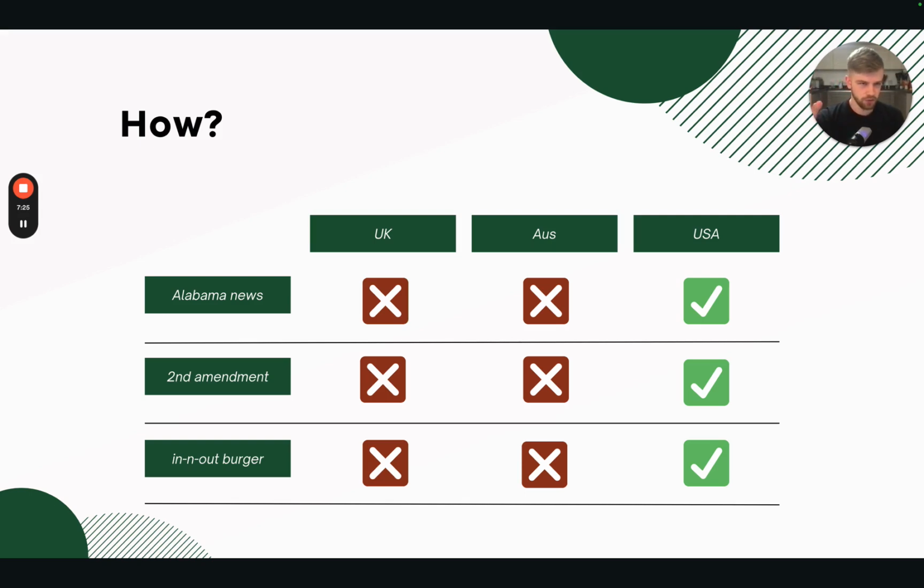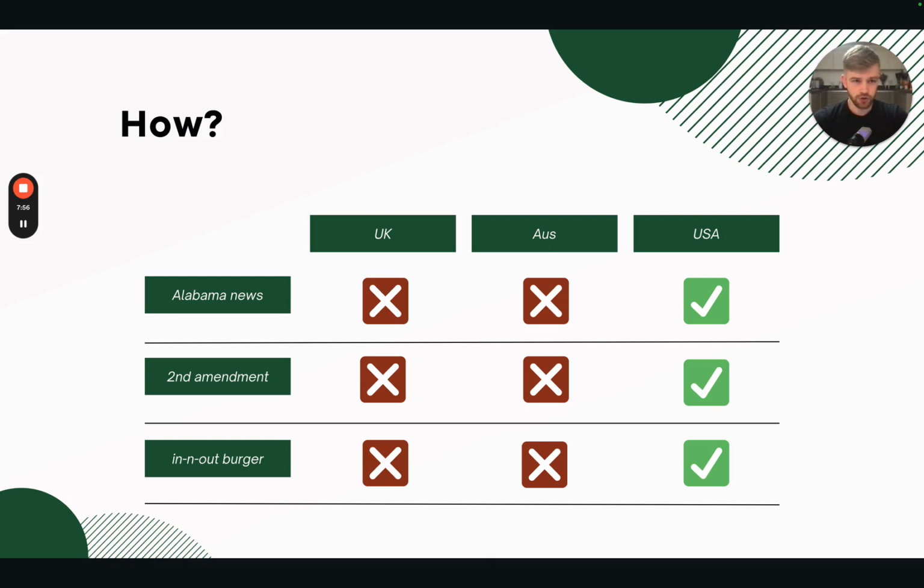I don't know why I used this one, but this one just came to mind. Second Amendment, I don't know what the fuck that is. I don't care. I'm from the UK, if you couldn't tell. And I don't know what that is, and I don't care. So if you're speaking about that in your content, that's obviously going to attract more of a US audience rather than a UK or Australia audience. Because if you're talking about that, we're kind of lost. We have to either pull up Google, or maybe you know what it is, but it's not really relevant. I don't give a fuck.